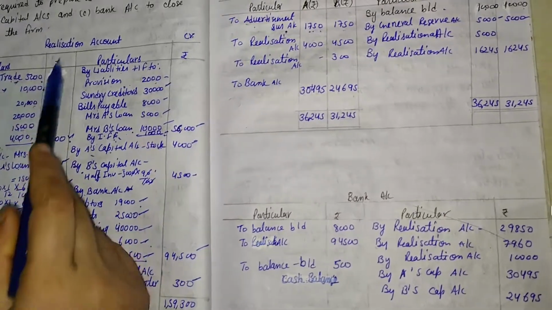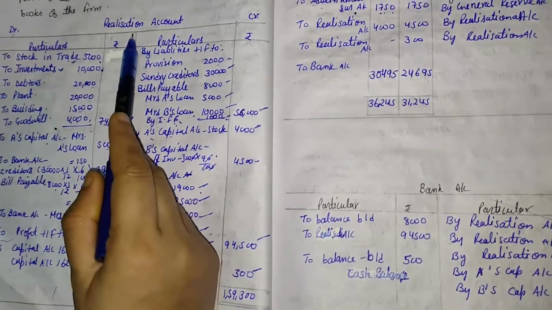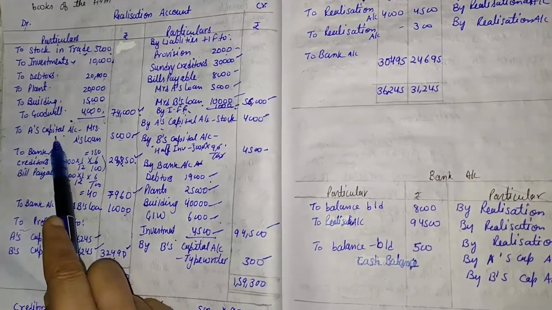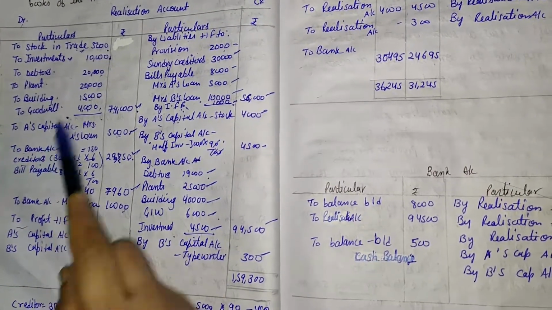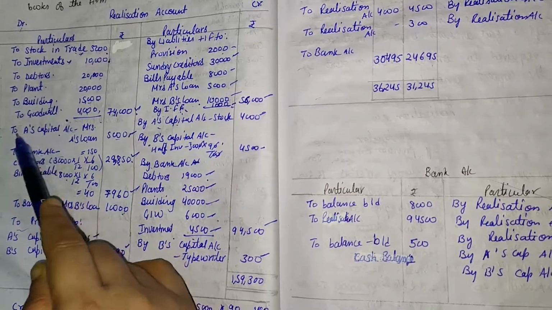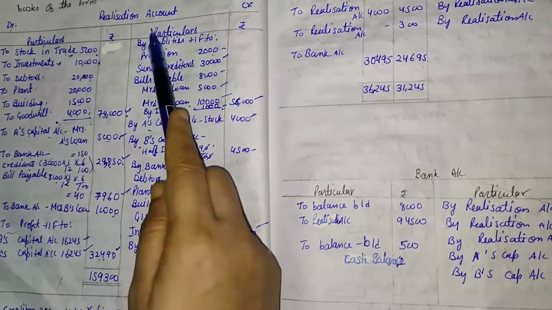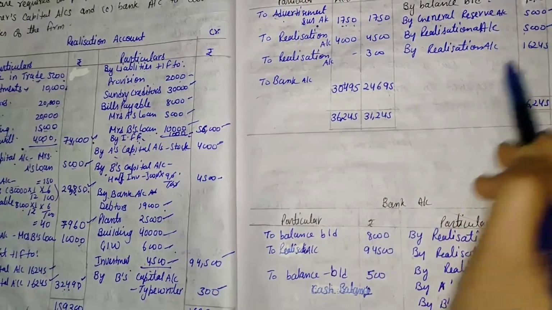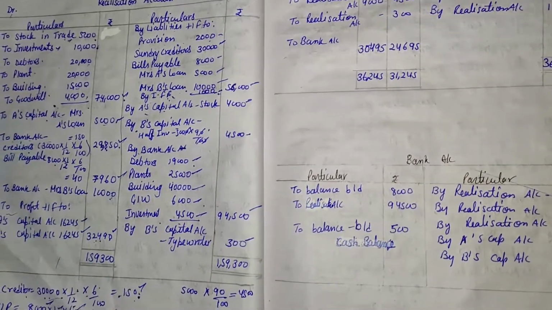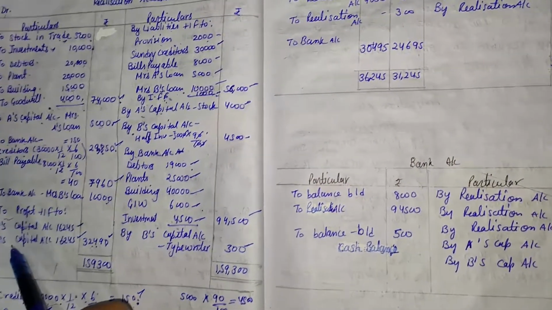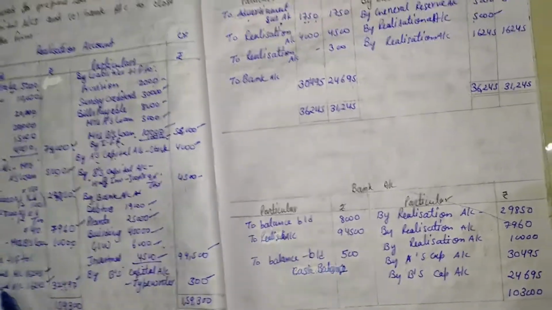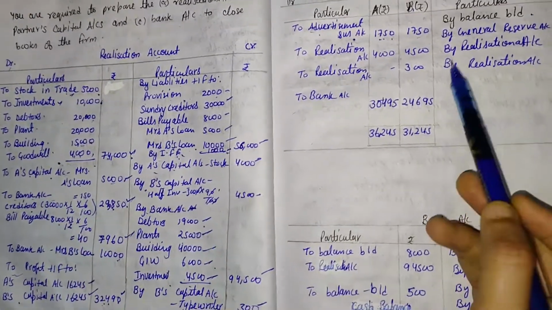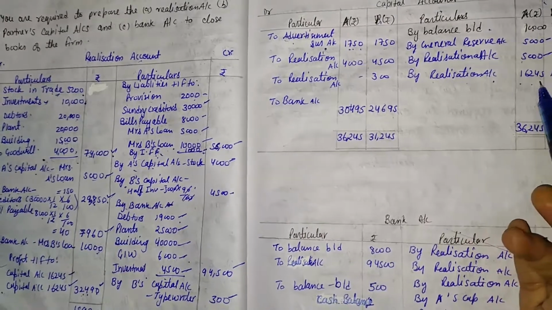Then we come to the next account, that is the realization account. We analyze whether any capital balance is given in the realization account. First of all, on the debit side one item is given, that relates to A's capital. That comes on the realization account on the debit side, so it should be transferred to the credit side by the name of realization account. So here the value is by realization account in A's column, that is rupees 5,000. Then any other information? Yes, one more item on A's capital and B's capital also comes on the debit side, so it should be transferred to the credit side with the name of realization account. So here it is, by realization account, 16,245 and 16,245.